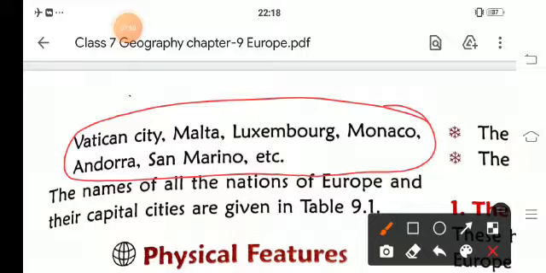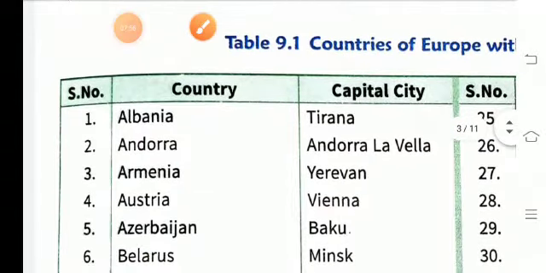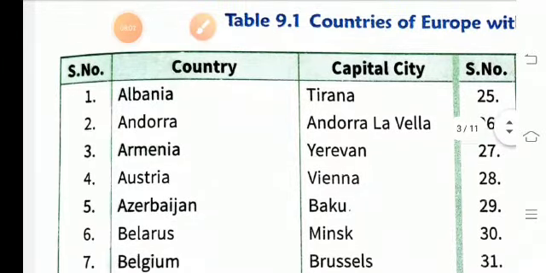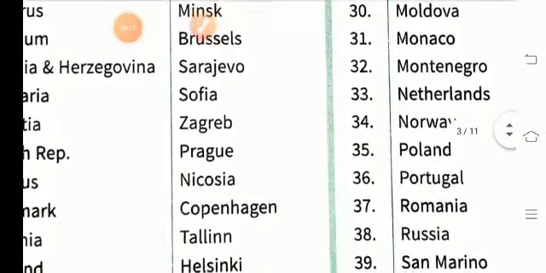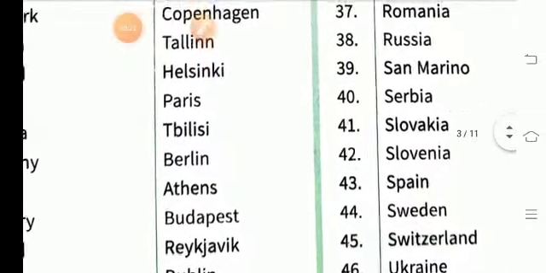The names of these nations of Europe and their capital cities are given there. You can see here: Albania, Andorra, Armenia, Austria, Azerbaijan, and their capitals. Tirana is the capital of Albania, Andorra la Vella is the capital of Andorra, Yerevan of Armenia, Vienna of Austria. These are the 48 countries and their capitals are given there.